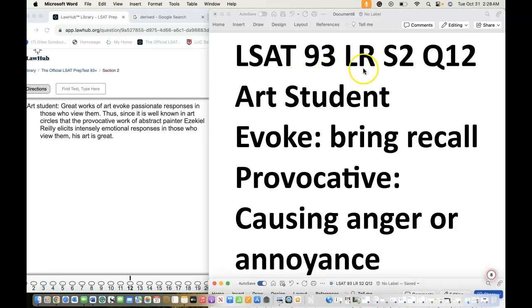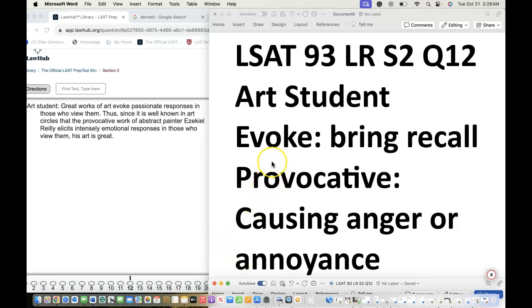LSAT 93 Logical Reasoning Section 2, Question 12. This could be about our students. In order to understand this logical reasoning stimulus and answers, you're going to have to be in a position to understand the vocabulary definitions.